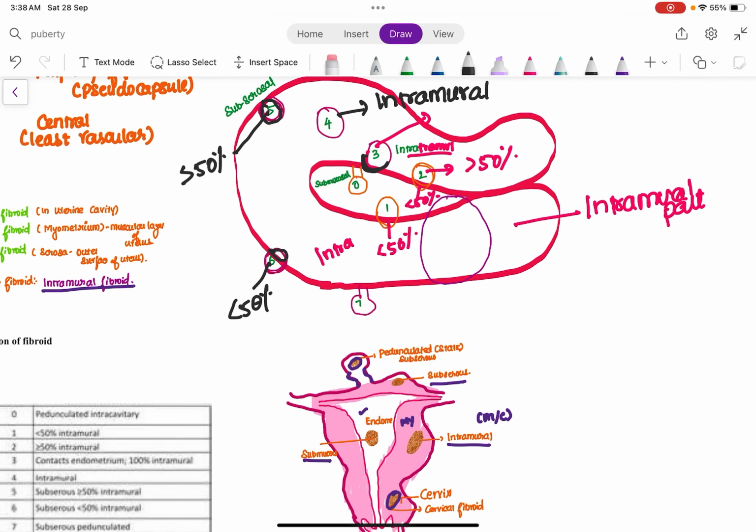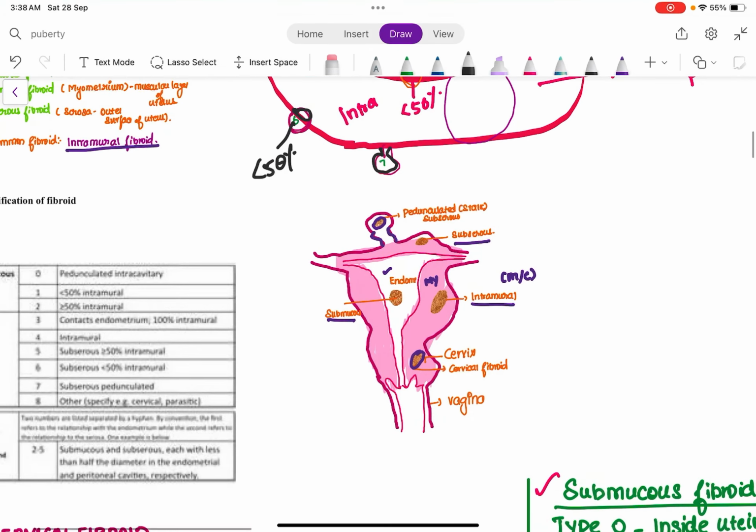And what is type 7? Type 7 is where the fibroid is present in the serosa of the uterus, but it has a stalk. Since it has a stalk, it is a pedunculated subserous fibroid, that is type 7. Is that clear? Okay. Now what is type 8? Type 8 is other types of fibroid. What are the other types of fibroid?